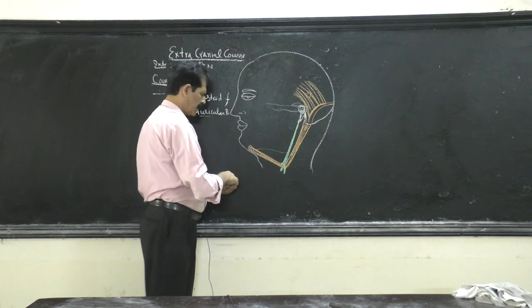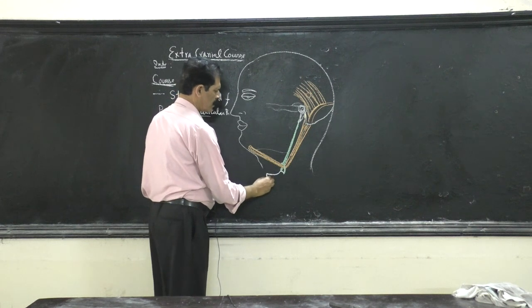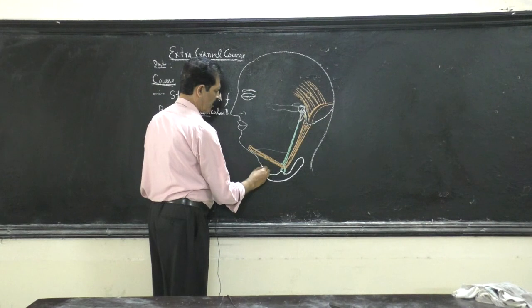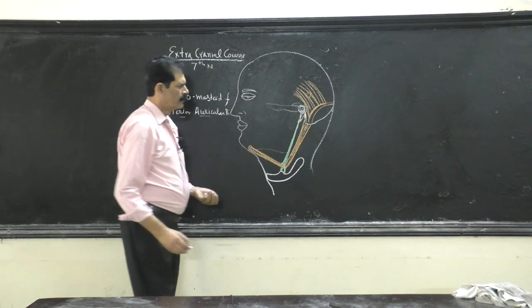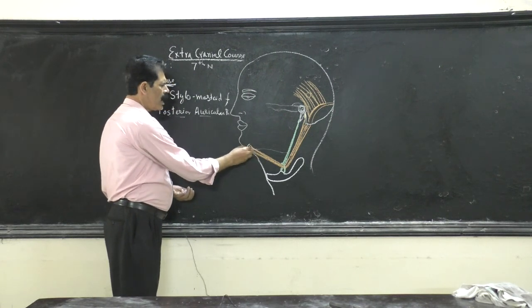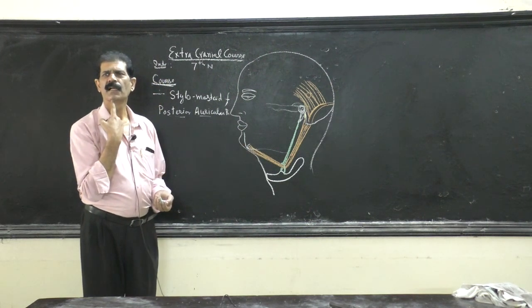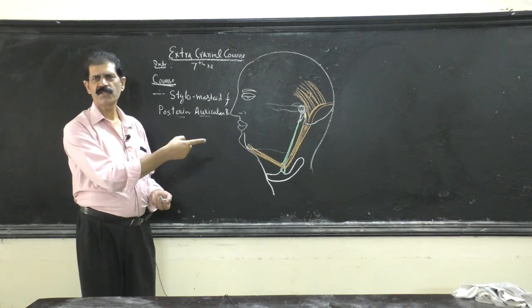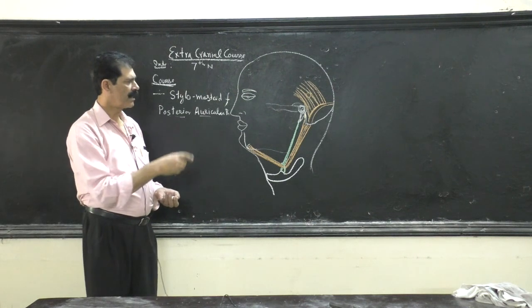Stylohyoid ligament is attached to the lesser cornu of which bone? Hyoid bone. This is the hyoid bone of the neck. So this is the anterior belly. Anterior belly takes origin from which part of the mandible? There is a fossa, digastric fossa. This is for the anterior belly. The intermediate tendon is held.